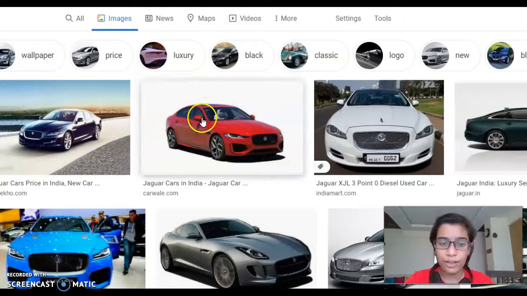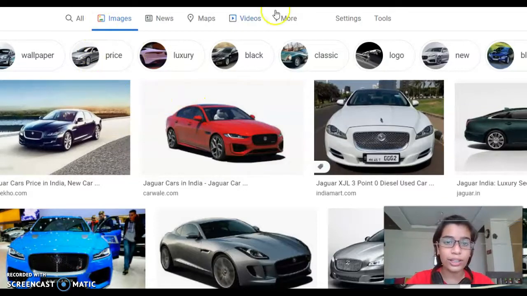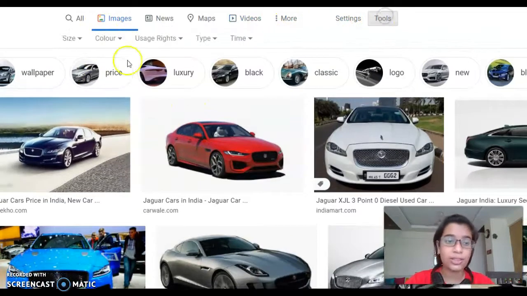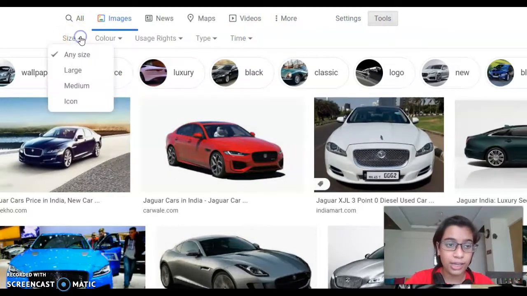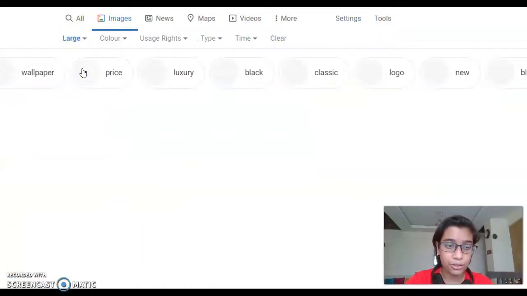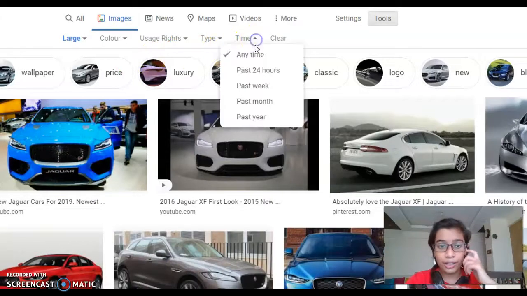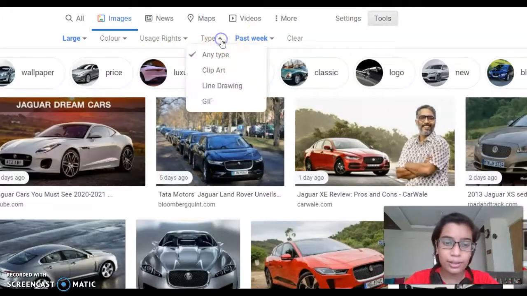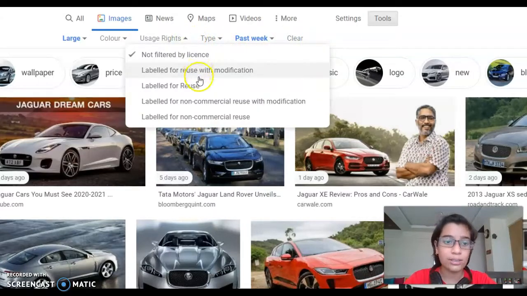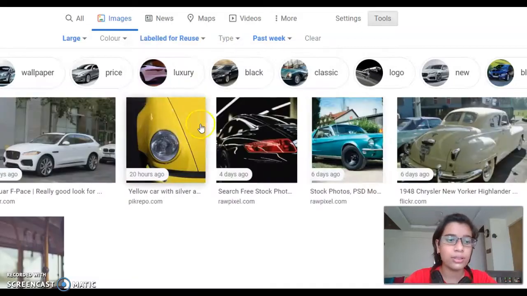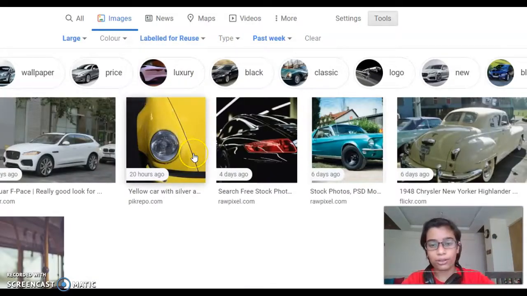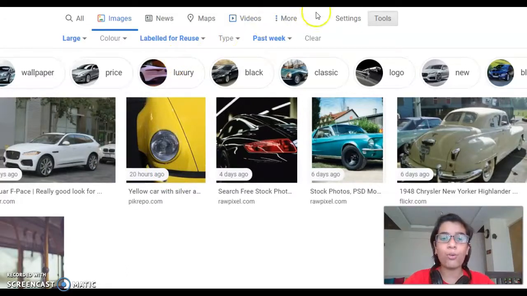I have the images in front of me. Now I need to go to tools. I need to go to size. I need to do it large. Then I need to set time. Time should be past week. And so I don't have a type. I don't have that. But I have the usage rights and it's labeled for use. So that one on the corner, as you see, is 5 days ago and it is good. So this will do.